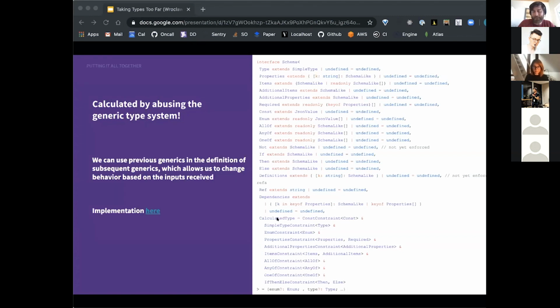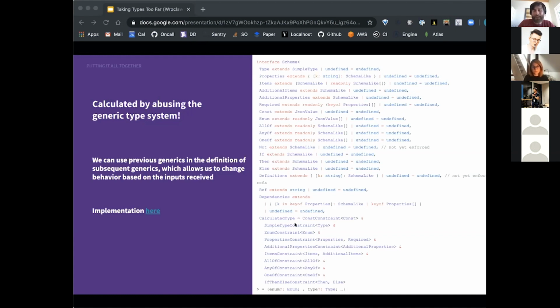So this calculated type at the bottom takes all of these constraints that I've defined above, simple type constraint, enum constraint, with these enums that I've defined in the interface, and just takes the intersection between all of those constraints. This means we can use a generic, this calculated type, that nobody's ever supposed to fill in, and make its default value some function of the other generics that are filled in.